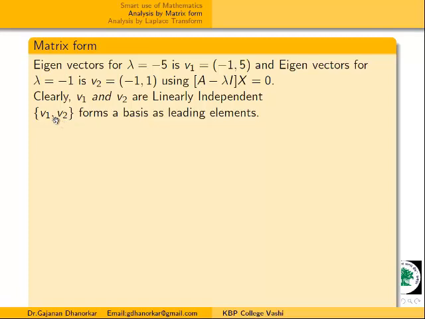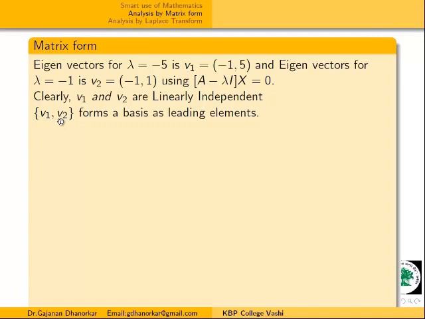Now this basis is very useful and important because this V1 and V2 spans the whole two-dimensional space. Any vector we can write as a linear combination of these two vectors because they form a basis. They are the spanning sets.